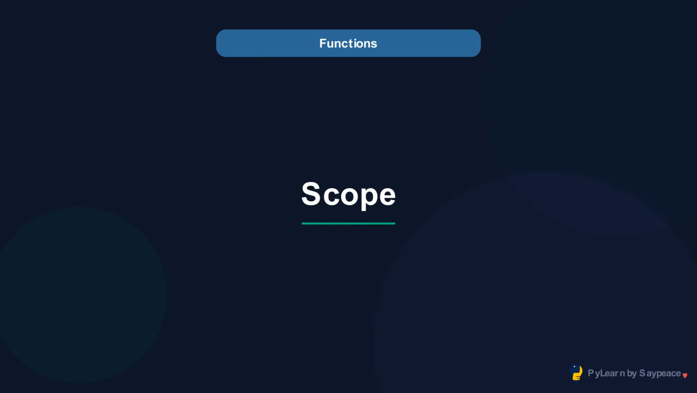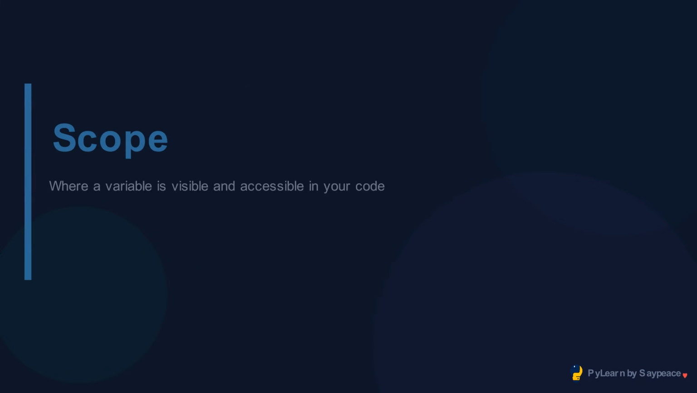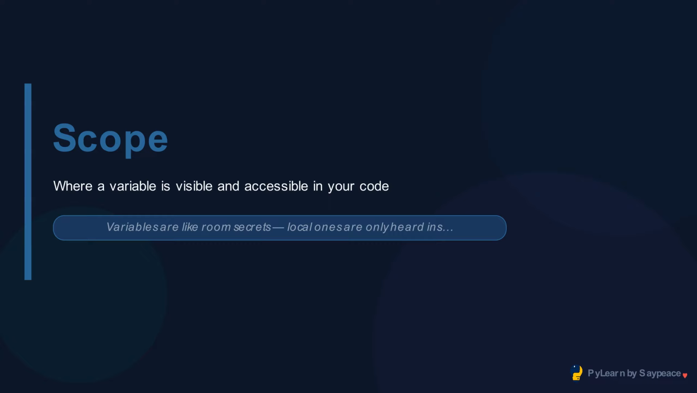Welcome to scope. Scope determines where a variable can be seen and used. A variable created inside a function is local. It exists only while that function runs, and disappears when it returns.